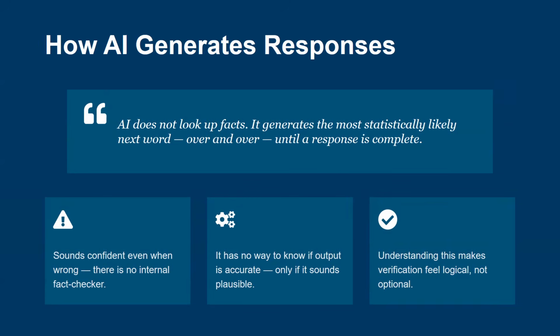AI doesn't look up facts. It generates the most statistically likely next word, step by step, until the response is complete. It sounds confident even when wrong because there is no internal fact checker. AI can't know if its output is accurate, only if it sounds plausible. This makes verifying AI responses logical, not optional.